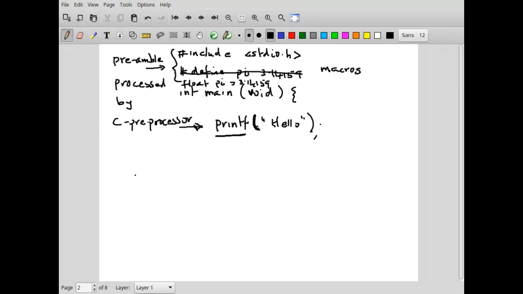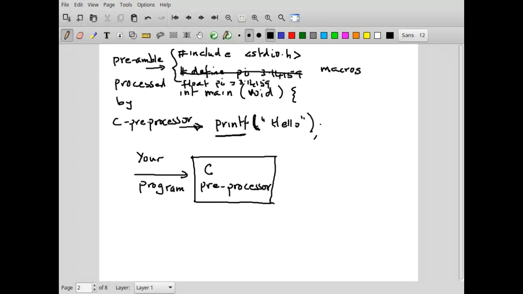So what happens is you have your program, and this is processed by the C preprocessor, which is part of the compiler, but it's a separate sort of unit, you can say.